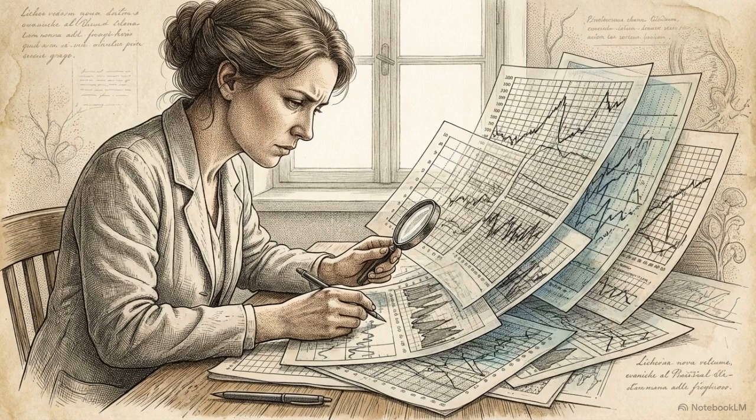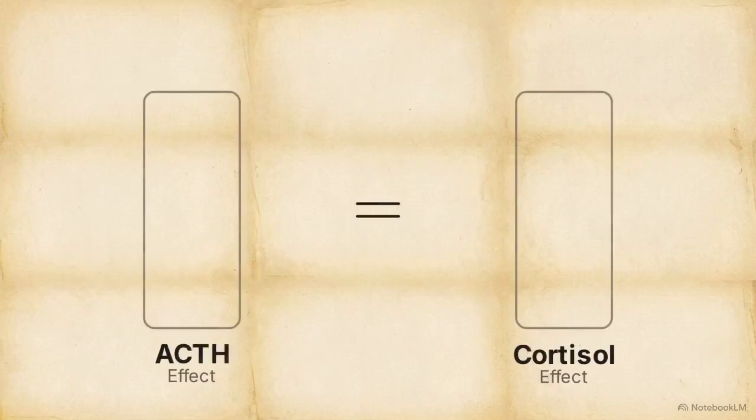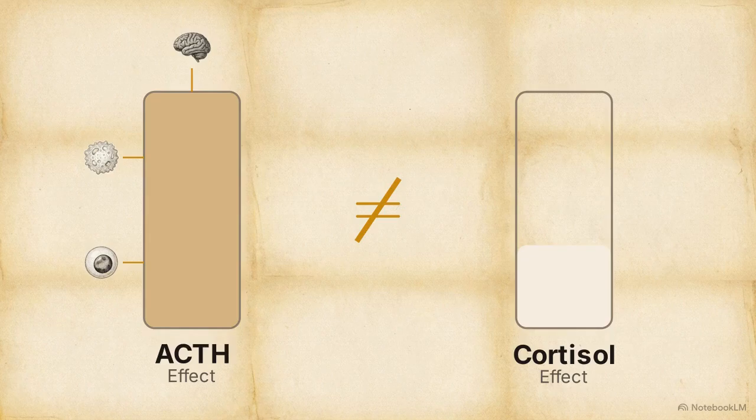Clinical practice presents a paradox that breaks this linear model. When physicians use ACTH gel to treat severe multiple sclerosis relapses or nephrotic syndrome, the patients experience specific, measurable clinical improvements. If ACTH served solely as a precursor to cortisol, prescribing exogenous cortisol would yield the exact same therapeutic profile, but it does not. Cortisol alone fails to replicate the specific efficacy of ACTH treatments.